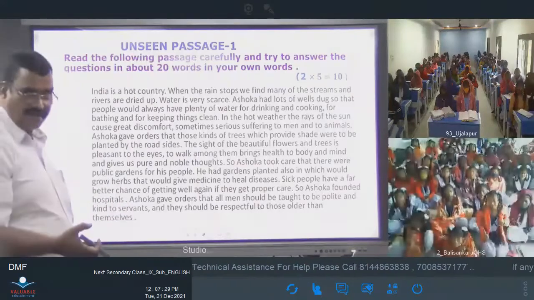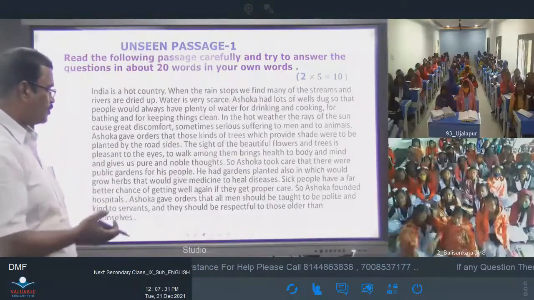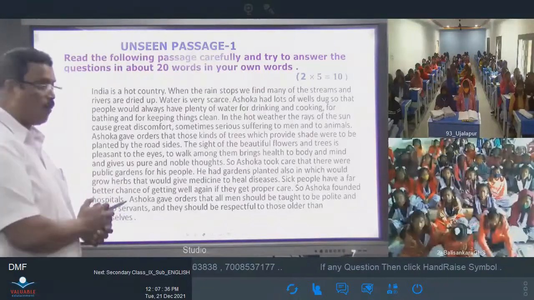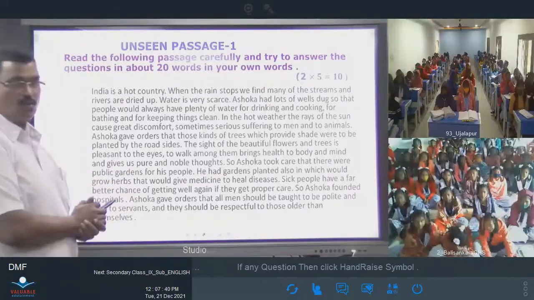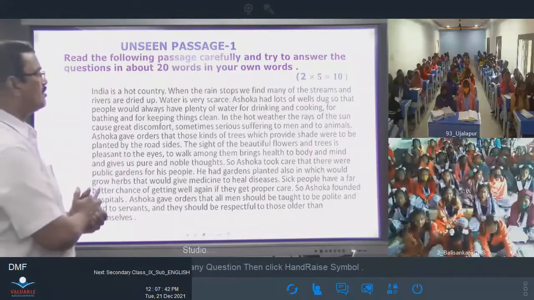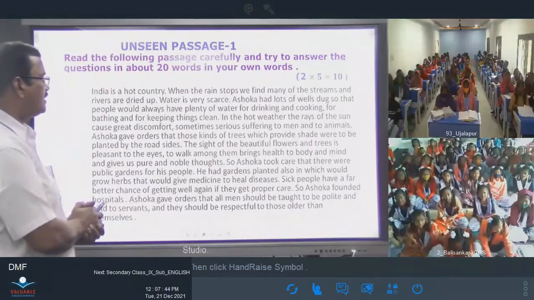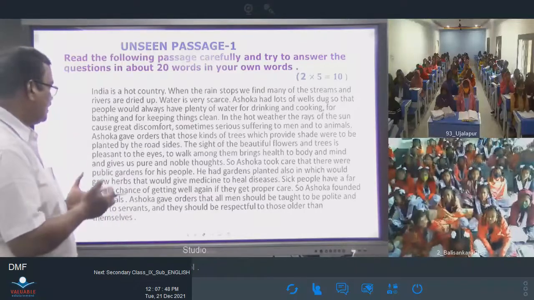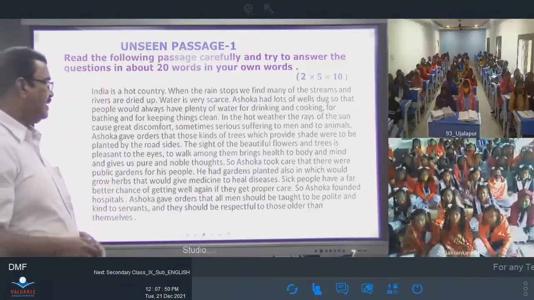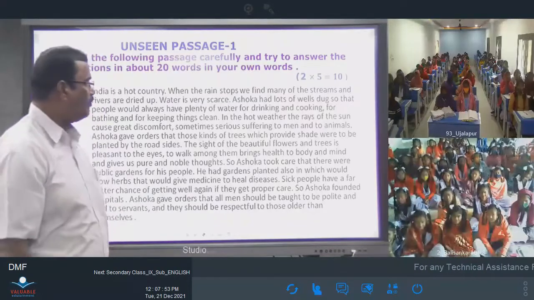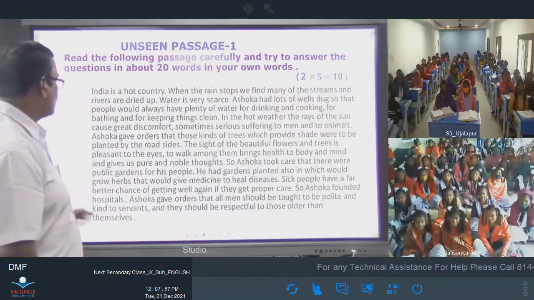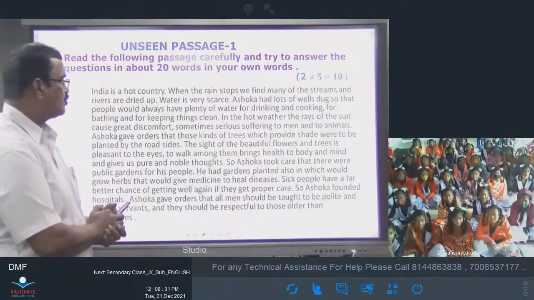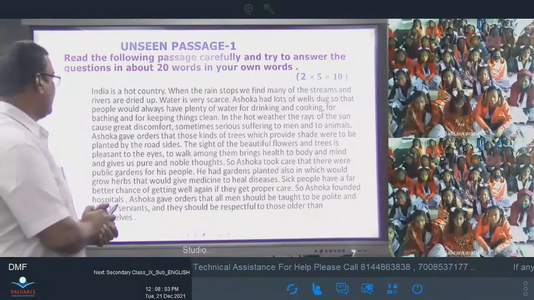India is a hot country. When the rain stops, we find many of the streams and rivers are dried up. Water is very scarce. Ashoka had lots of wells dug so that people would always have plenty of water for drinking and cooking, for bathing, and for keeping things clean. In the hot weather, the rays of the sun cause great discomfort, sometimes serious suffering to men and to animals.